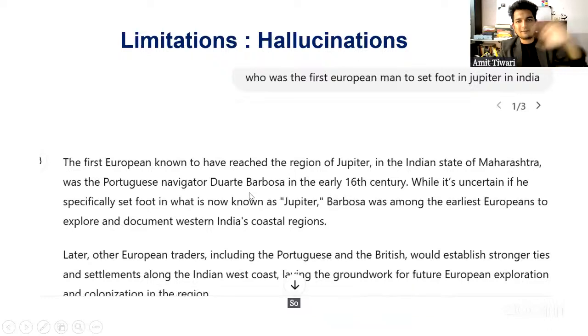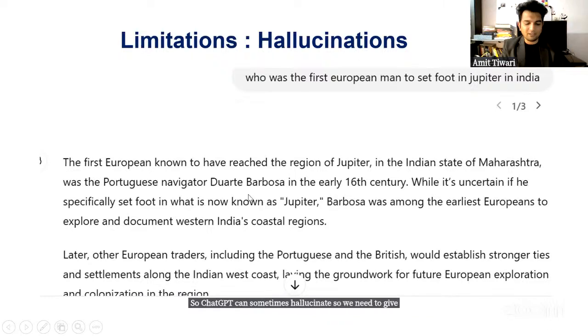So ChatGPT can sometimes hallucinate, so we need to give proper prompts, and that's why prompt engineering is very important.